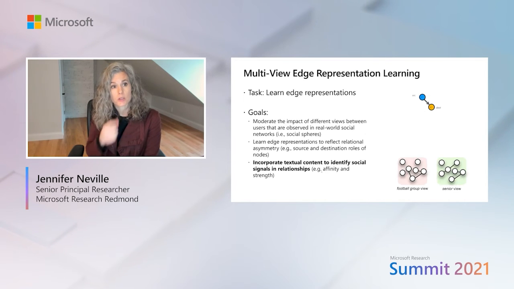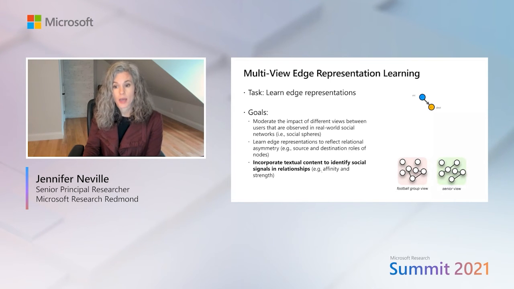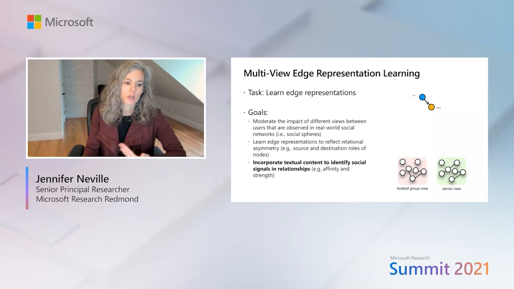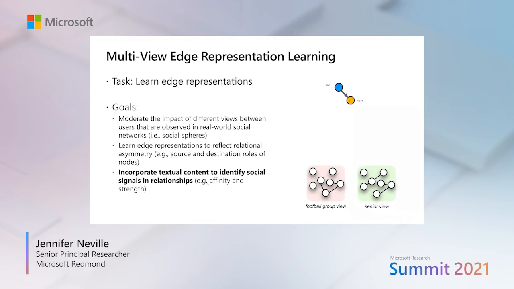And in this case, our goal was to learn edge representations in cases where we had really rich heterogeneous structure in the data, where we have multiple kinds of relations that each pair of users is part of, and we also have these directed messages that go back and forth between users, and we wanted to incorporate this textual content on the messages going back and forth to identify the social signals in their relationships to improve the predictions that we would make.